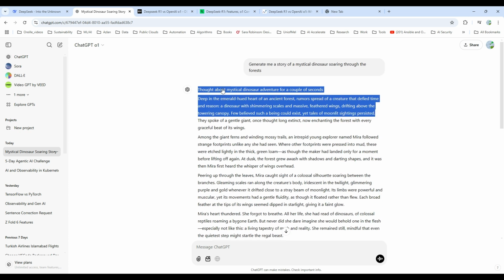First paragraph. Deep in the emerald-hued heart of an ancient forest, rumors spread of a creature that defied time and reasoning. A dinosaur with shimmering scales and massive feathered wings drifting above the towering canopy. Few believed such a being could exist, yet tales of moonlit sightings persisted. They spoke of a gentle giant, once thought long extinct, now shining in the forest with every graceful beat of its wings. This is actually a pretty close generation, but for this one, I have to give it to DeepSeek